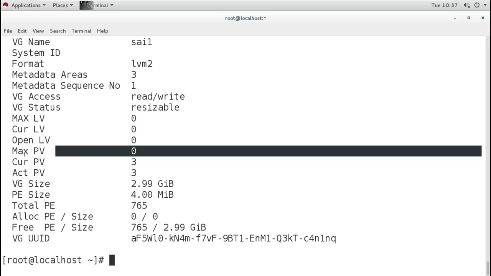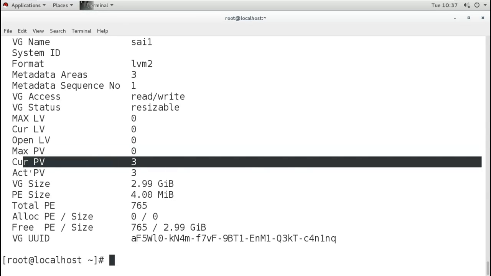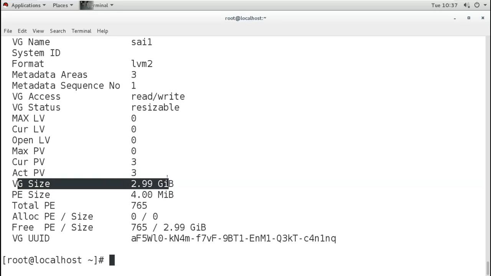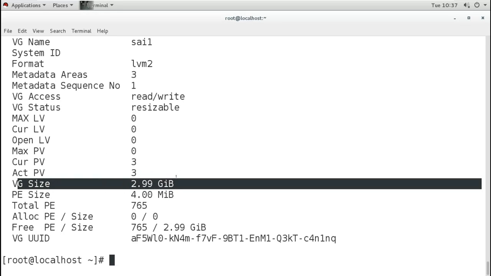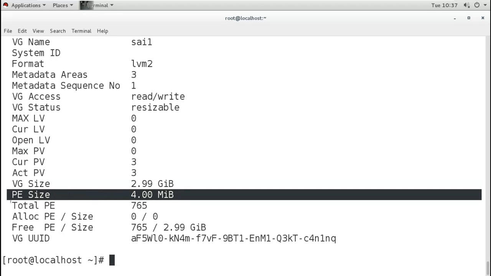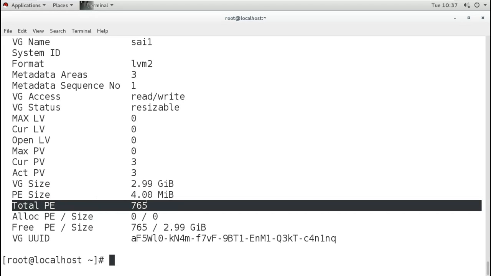Current PVs are 3 and all 3 are active, and the total VG size is 2.99 GB because of the 3 PVs we are using. The PE size is 4 MB. The total PE is 765, that means 255 from each PV.